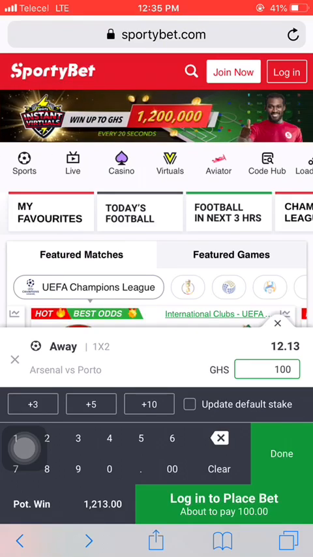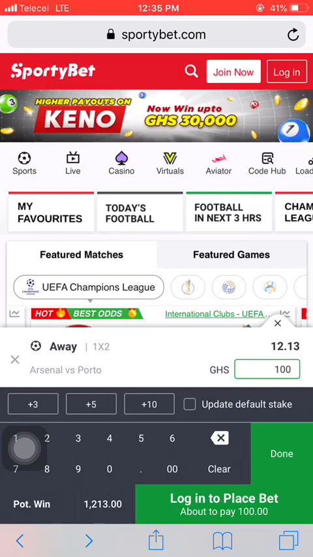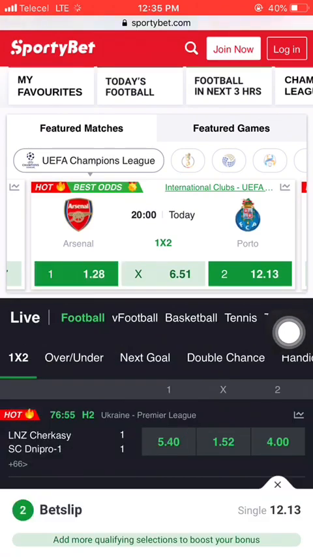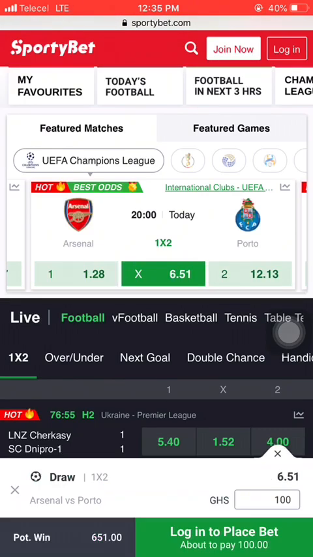that correspond with the home team, draw or the away team you stake for. So as I said earlier, one means a straight win for the home team. Draw is X. So when you see X anywhere on any sports betting company, it means draw.